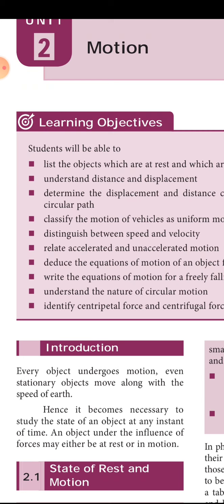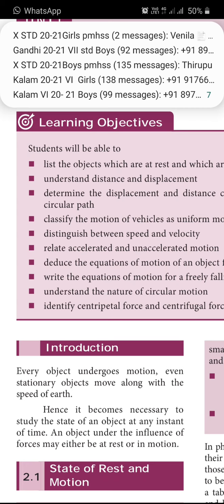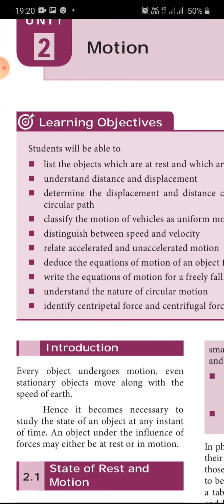For example, the sun is moving from east to west. Am I correct? So everything around us is moving. From this, what can we say? Motion means if an object changes its position, it is called motion.